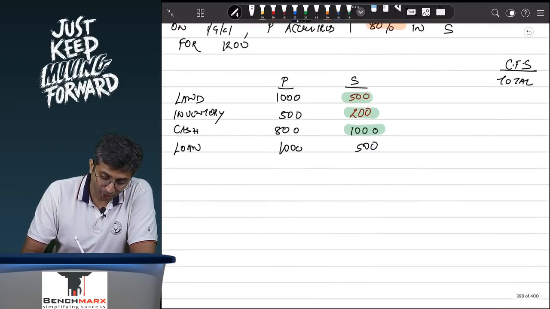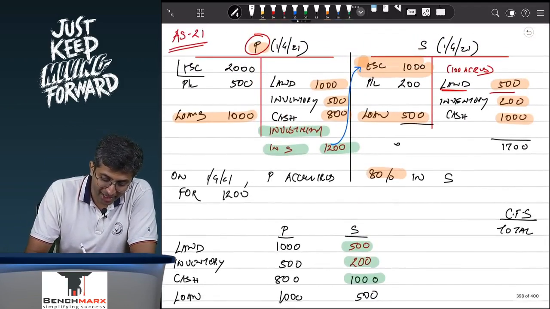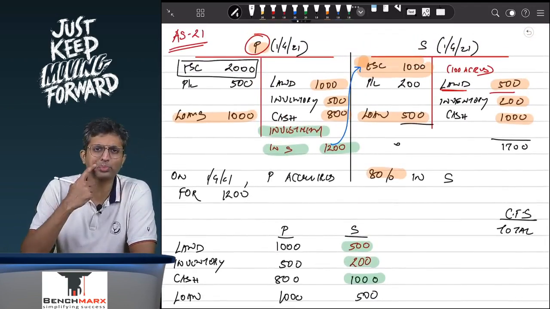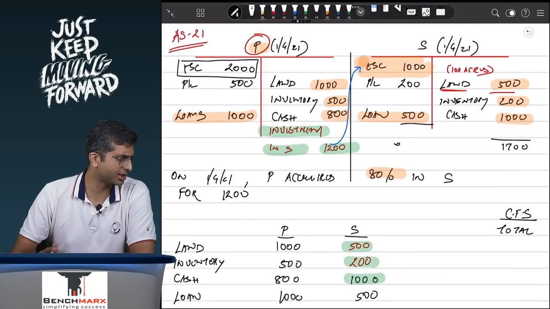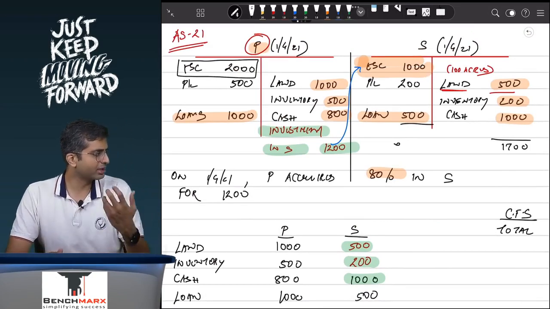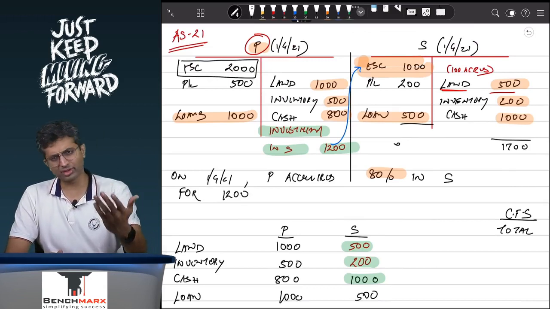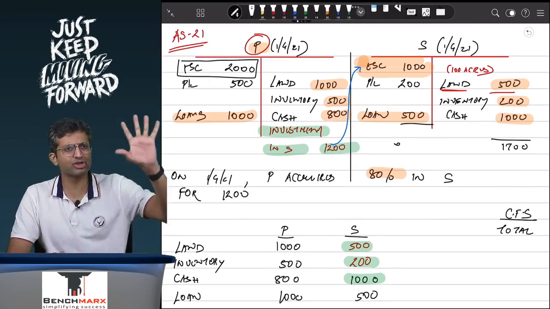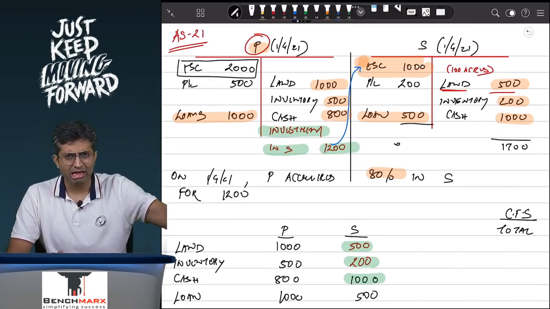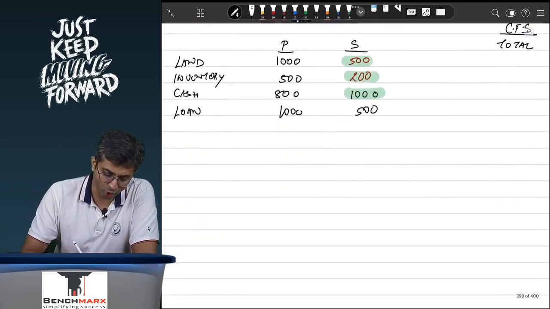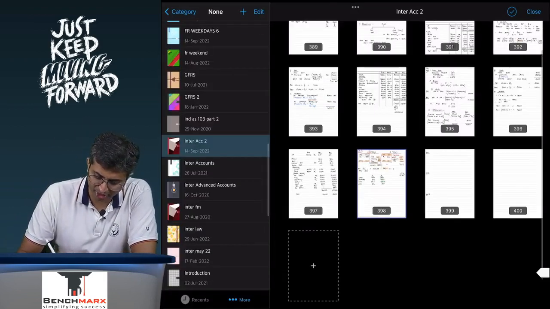Okay, so what we do is, will the parent's share capital continue to appear in the consolidated balance sheet? The answer is yes. Mukesh Ambani has invested in Reliance Industries. Reliance Industries has invested in Reliance Jio, but Mukesh Ambani's investment in Reliance Industries will continue. So over here there will be equity share capital.